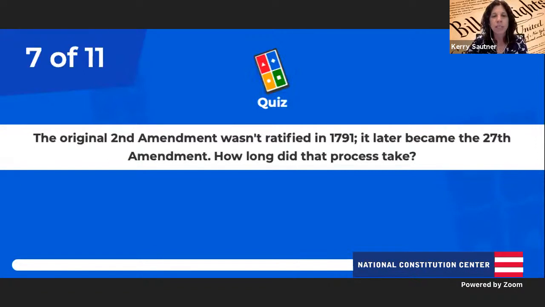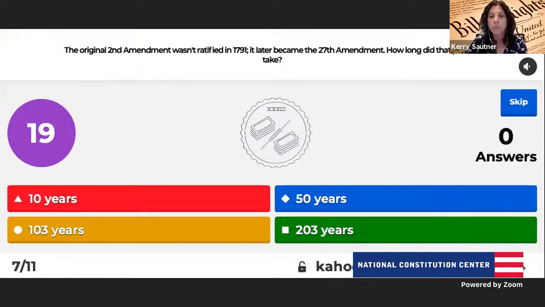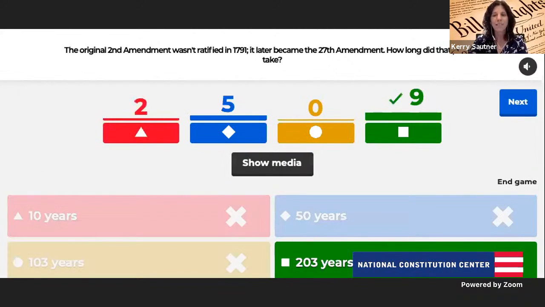So question number 7. The original Second Amendment wasn't ratified in 1791. It later became the 27th Amendment. How long did that process take? So technically it wasn't the Second Amendment as we know it today. It would have been the second article. It could have been the Second Amendment, but it wasn't ratified till years later. How many years later was it? Very good. The right answer: 203.